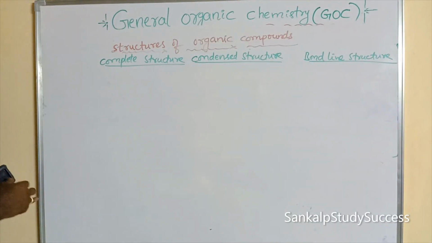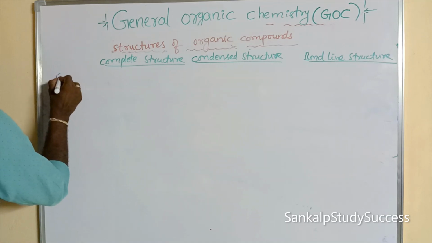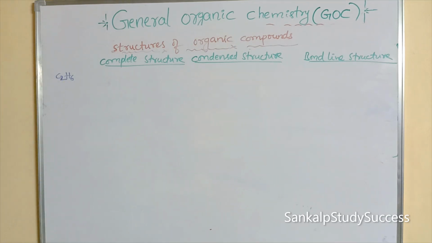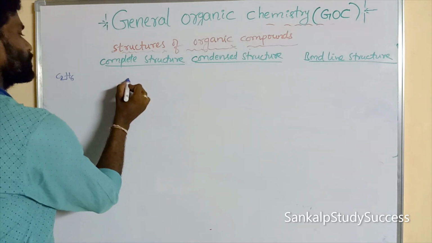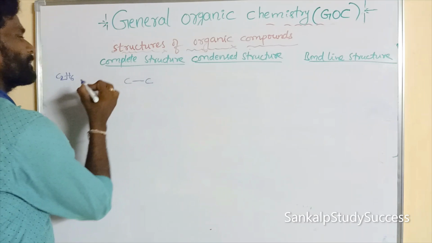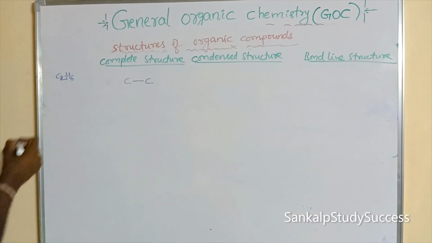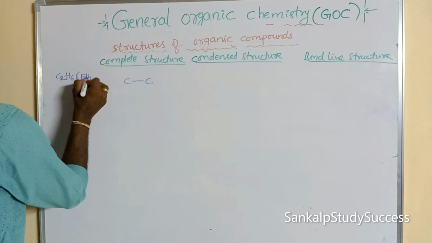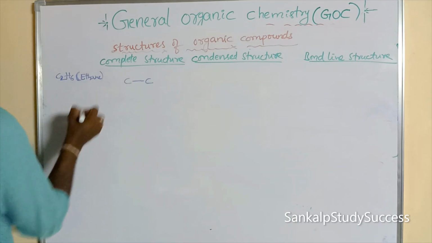We can take a molecule like C2H6. Here in the complete structure, this is carbon, and we can write another carbon, two carbon atoms. So this is ethane, this is the alkane. Alkenes and alkynes we'll discuss later.